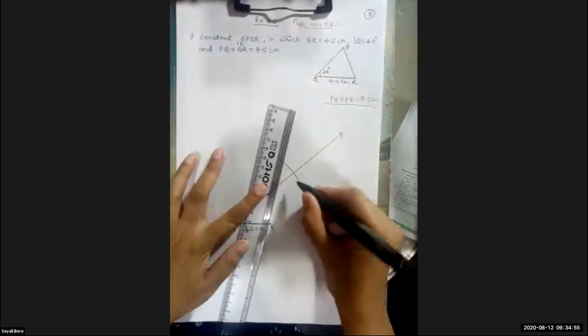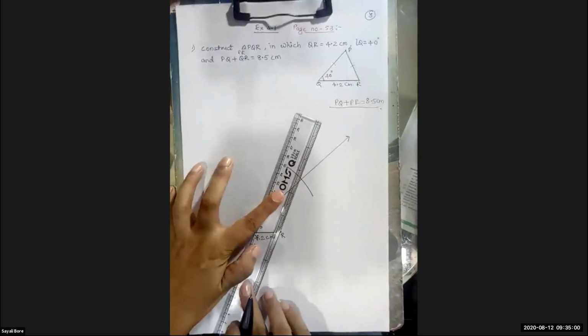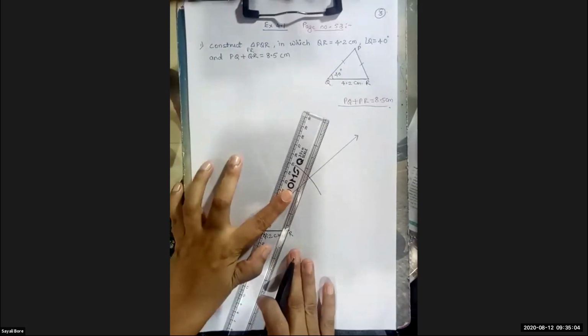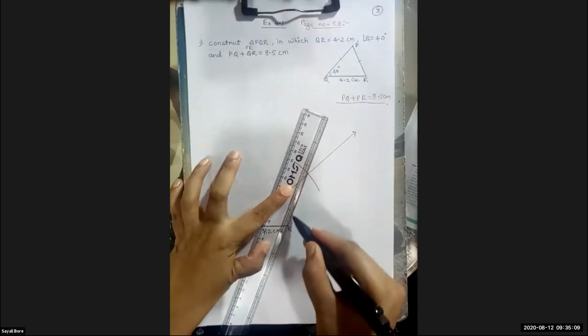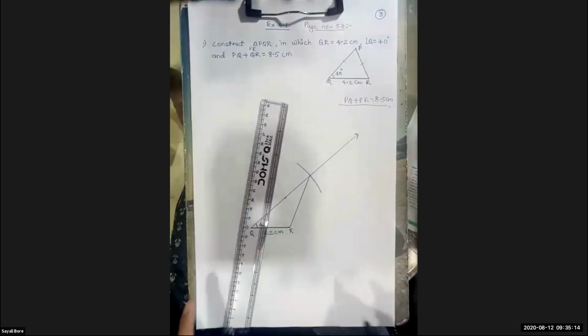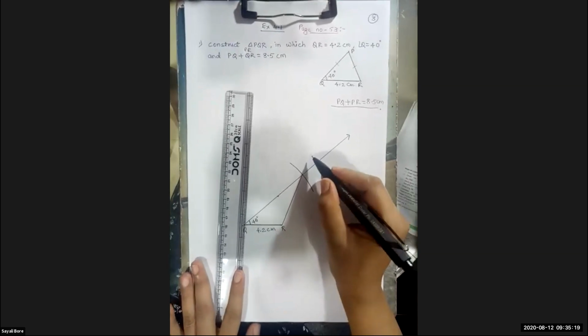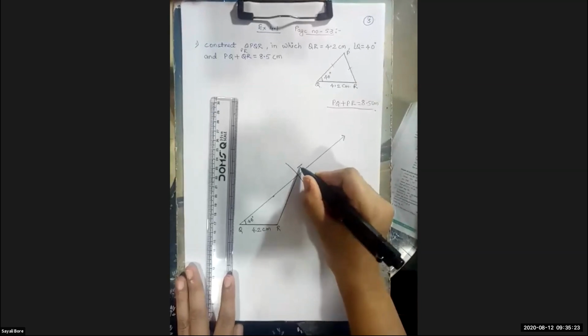Okay, now this point which I had cut, I will join to the vertex R. You have to be very careful. Okay, now, as I told, this is not our actual point P. So let us give the name as T. Any name you can give.